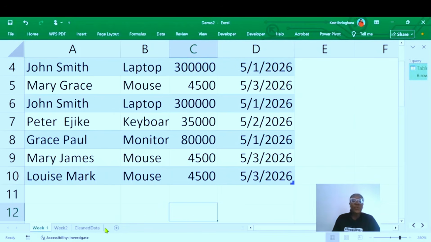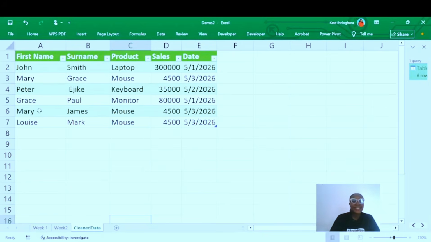So what are we going to do next? Let's click on our cleaned data. You can see our new data, right? So instead of repeating the whole process that we have done, you just need to automate your process. That is actually the power of Power Query.